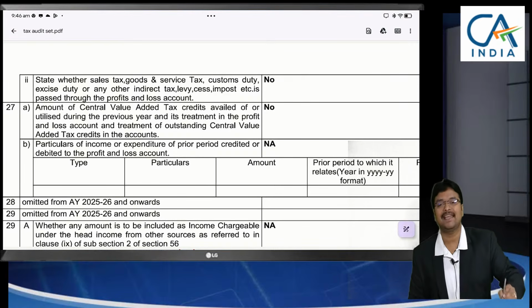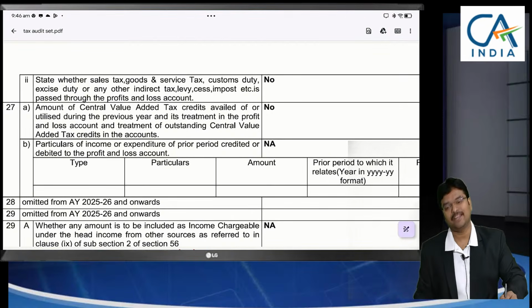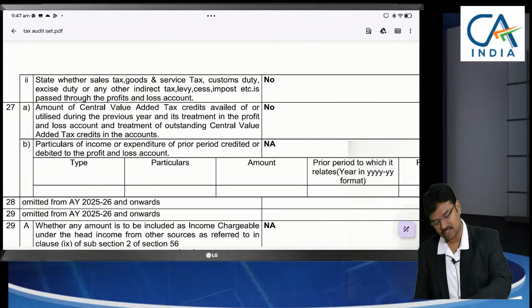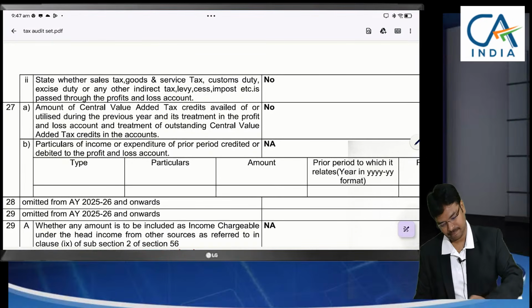So, they are just asking here yes or no, to know whether you are following the exclusive method or inclusive method. In both the cases, the solution will be the same.